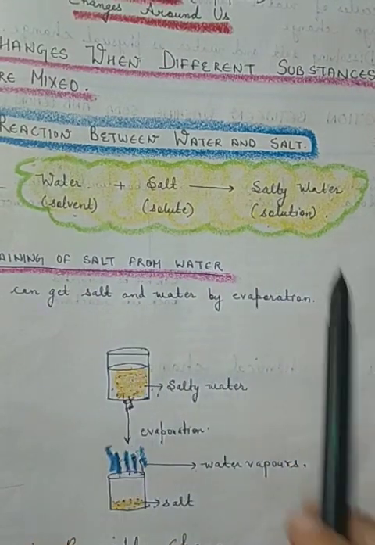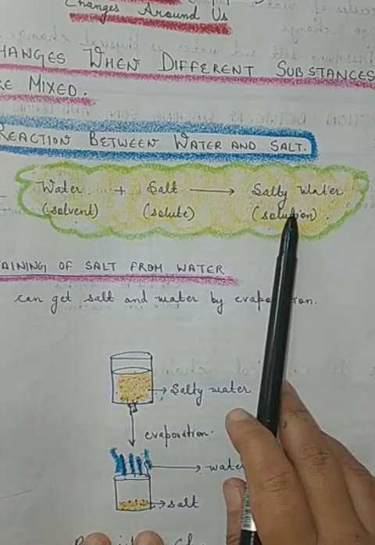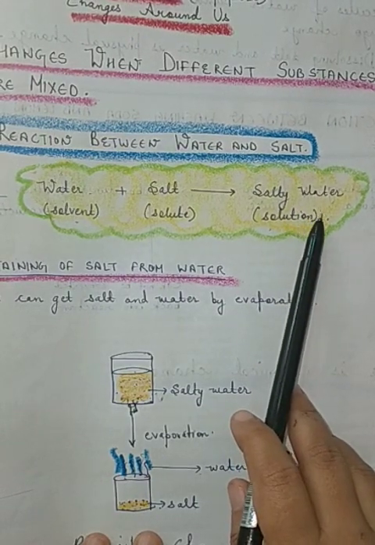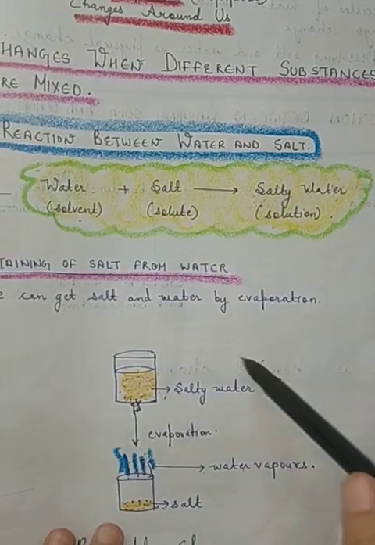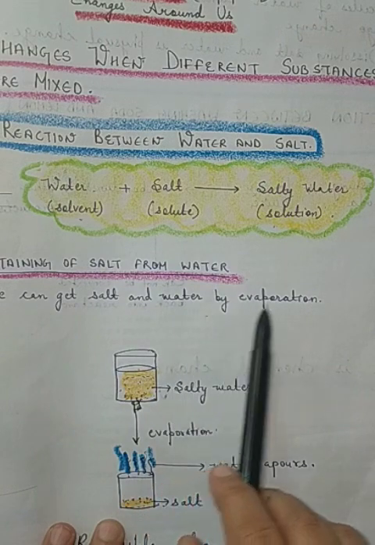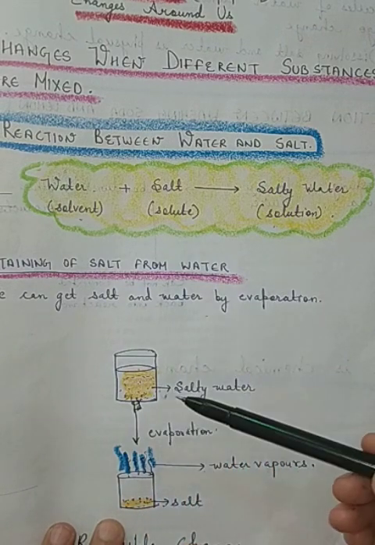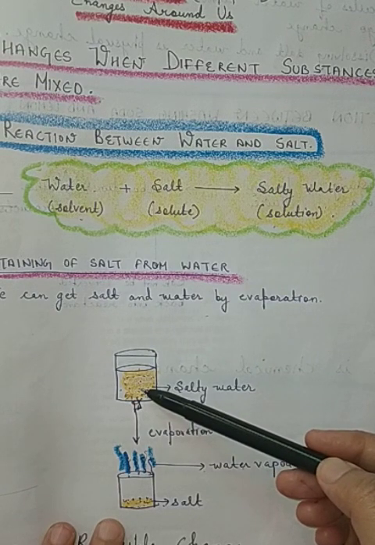Now the question is, can you separate salt from water in salty water? Yes, we can separate salt from salty water. How? We can get salt and water by evaporation. For example, this is a beaker, or you can say a glass, in which there is salty water.